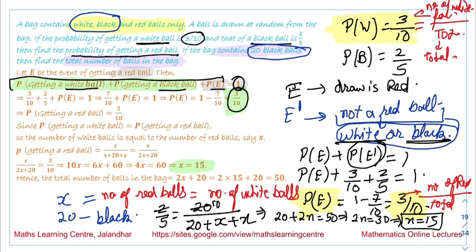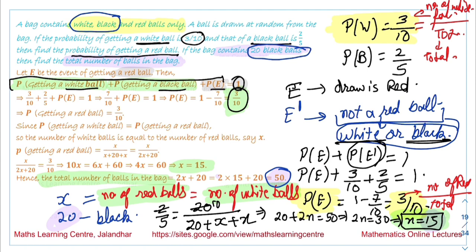We are saying the value of x is equal to 15. That is equal to the number of red balls, which is equal to the number of white balls. So the total number of balls in the bag is equal to 15 plus 15 plus 20, that is equal to 50 balls. So there are a total of 50 balls in the bag.